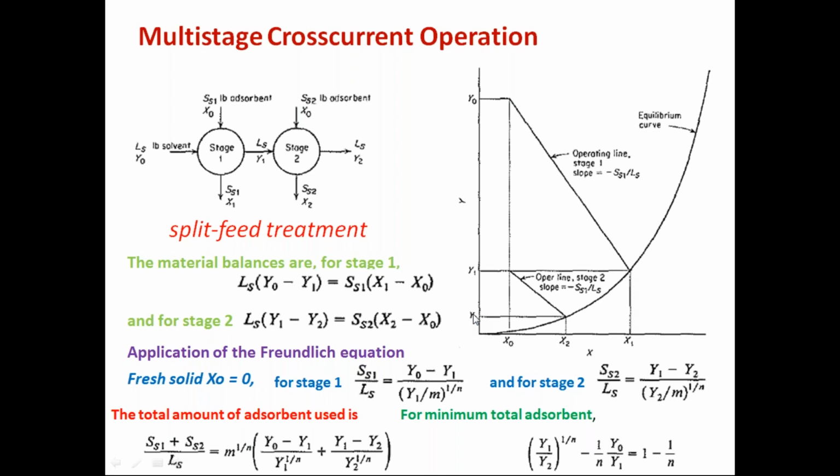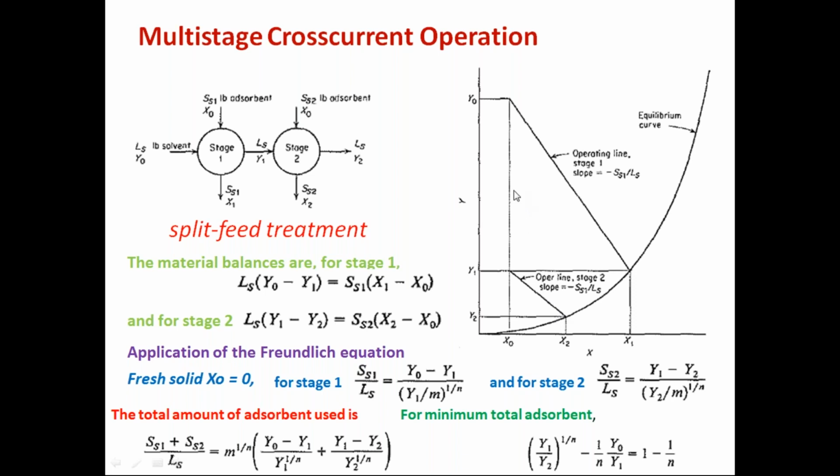For example, if you want to separate in a single stage, then from y0 to y2, this would be the slope of the operating line if a single stage is used.